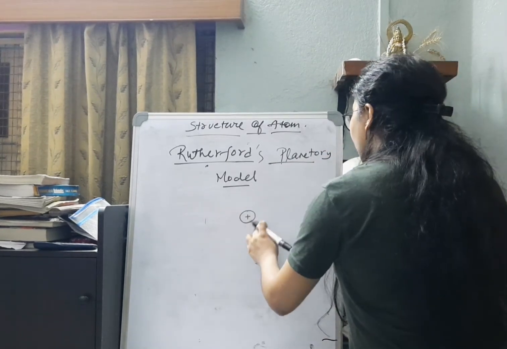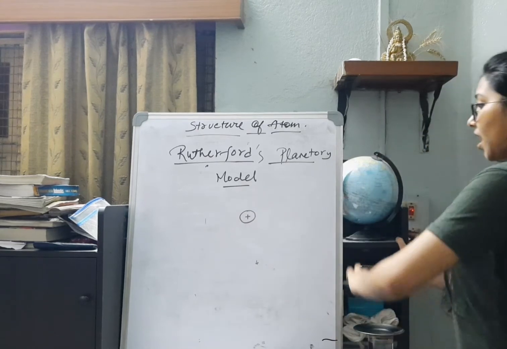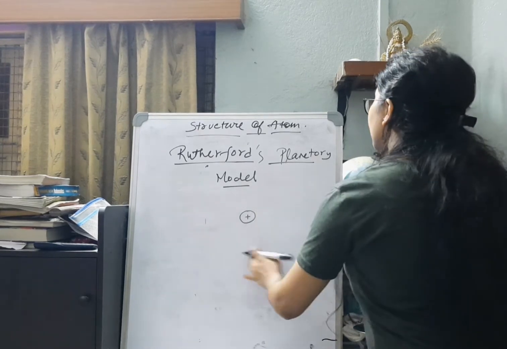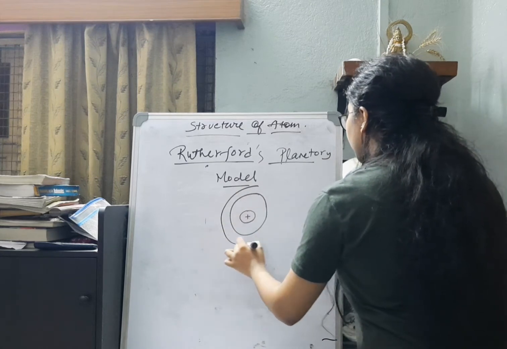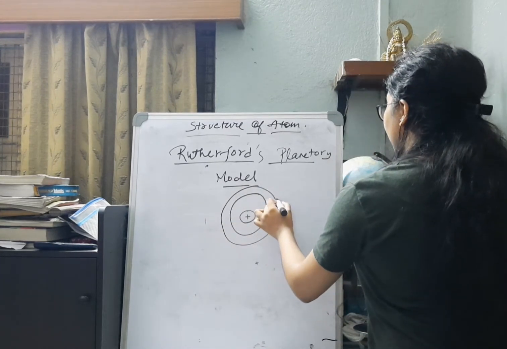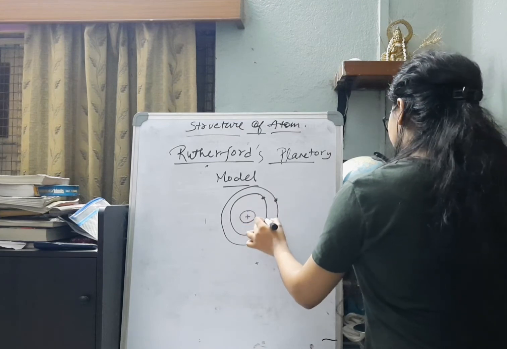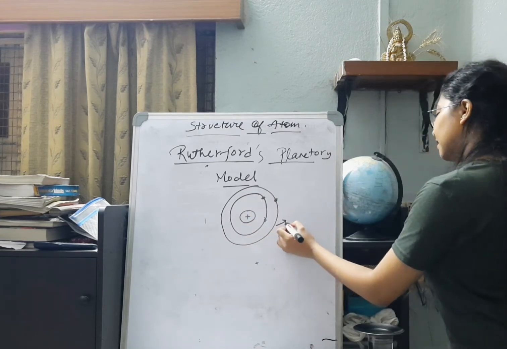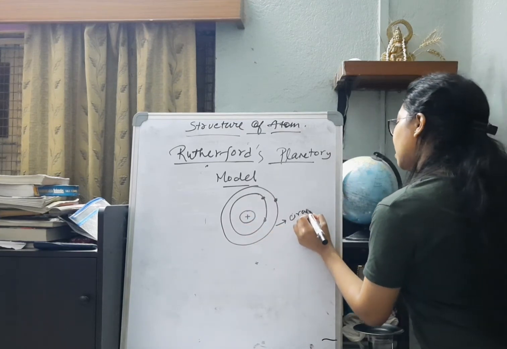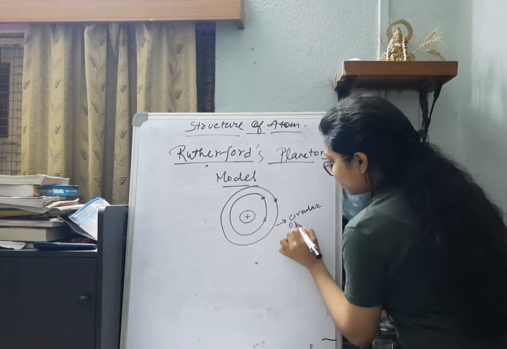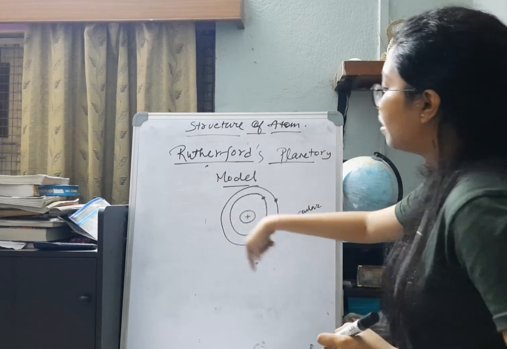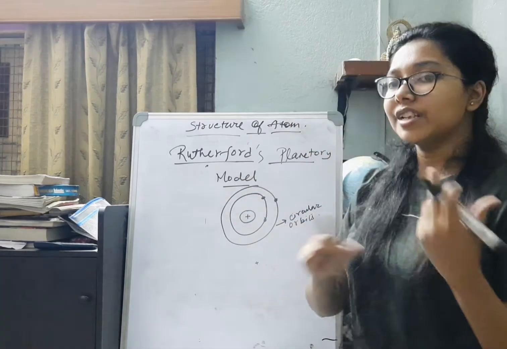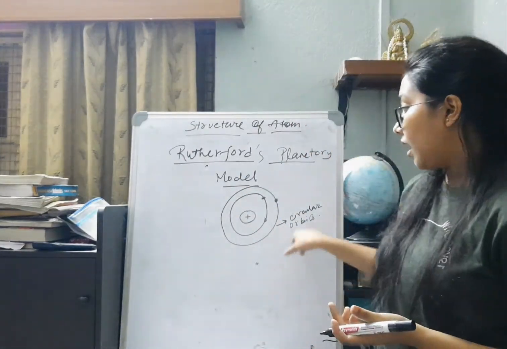This is how the nucleus was constituted, and the rest of the free space was occupied by the electrons, which were moving about in circular orbits. These are the circular orbits, and the electrons were assumed to move around in them just like the planets.